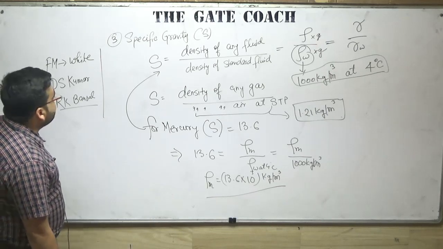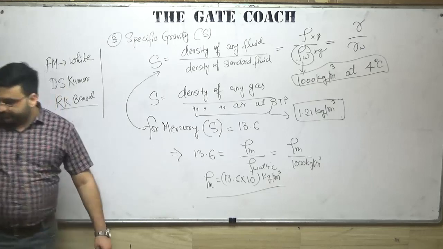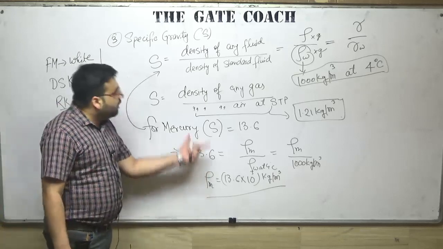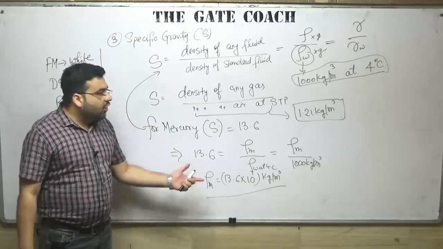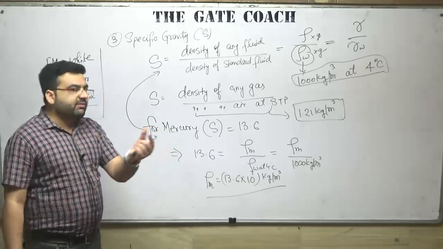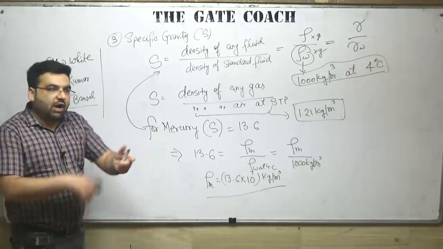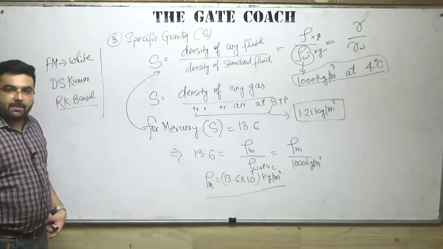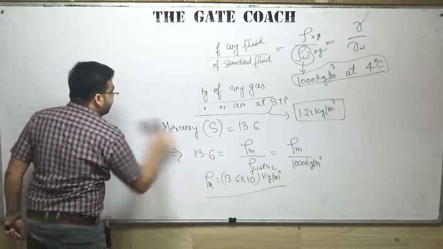Clear? The next property is known as the specific volume. Why have I told you about specific gravity? Because when we solve some numericals, you will not be given the mass density of mercury or some other material. You will be given specific gravity. At that time, don't get confused about how to calculate the mass density. Because specific gravity is given, you can directly calculate the mass density. Simple. Okay? Now, the fourth property is the specific volume.